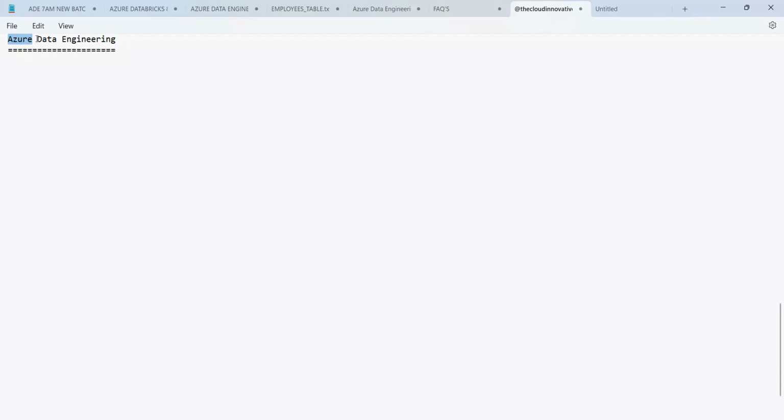Data is nothing but information. Whereas engineering is the application of techniques. Application of techniques on the data by using Microsoft Azure is called Azure data engineering.